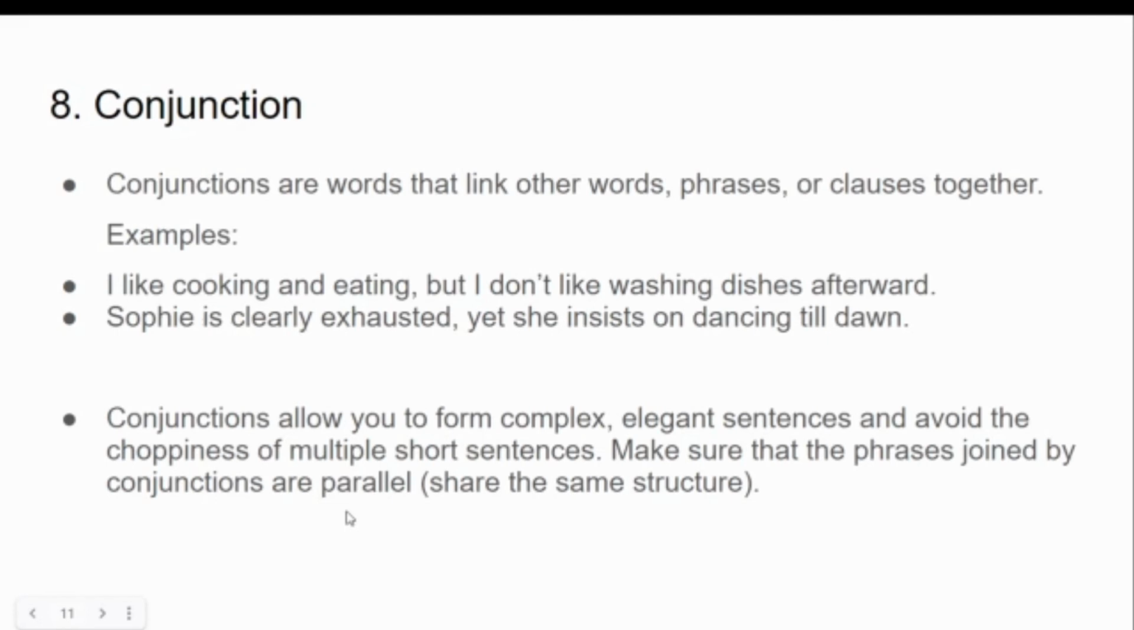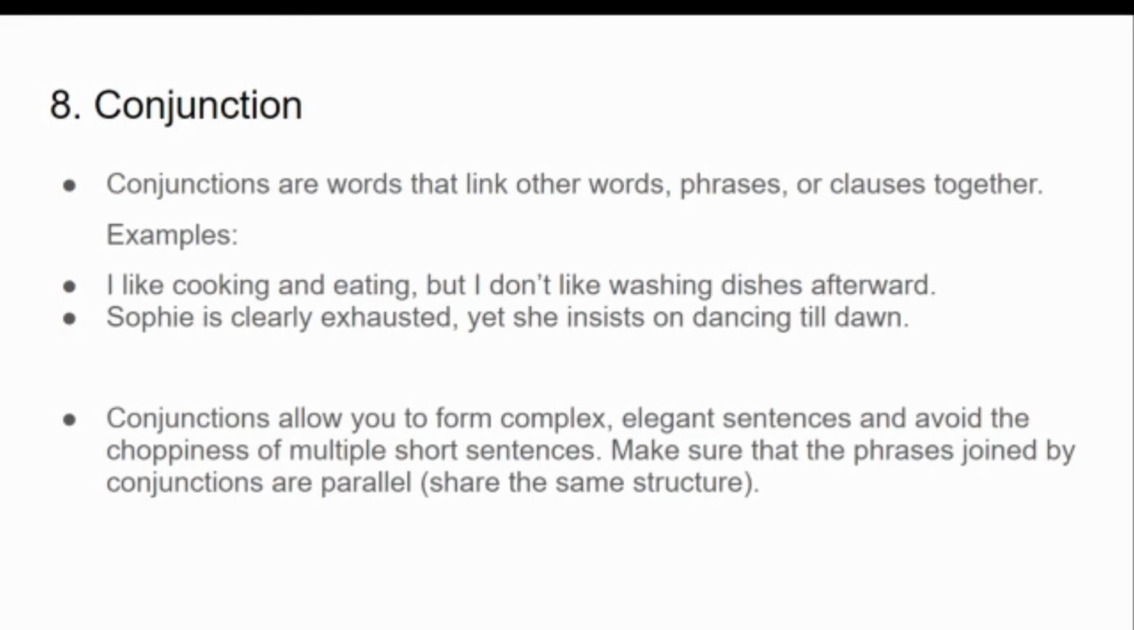Now if I define conjunctions, conjunctions are words similar to prepositions. They connect words, phrases or clauses together. For example, I like cooking and eating, but I don't like washing dishes afterward. Now in this sentence there are two clauses, I like cooking and eating and I don't like washing dishes afterward, and the word that connects them is but. So but is a conjunction.